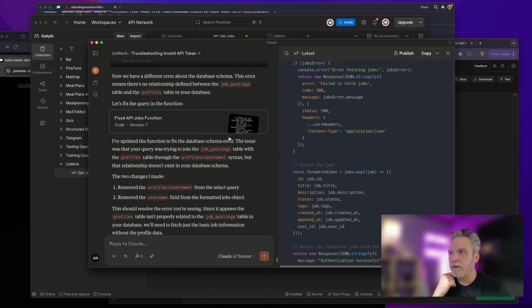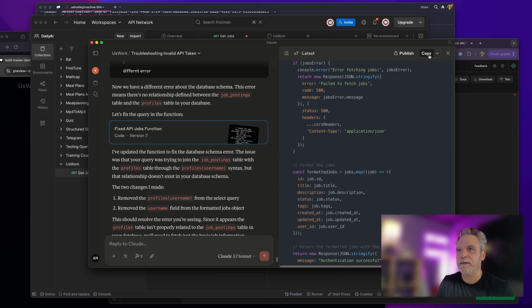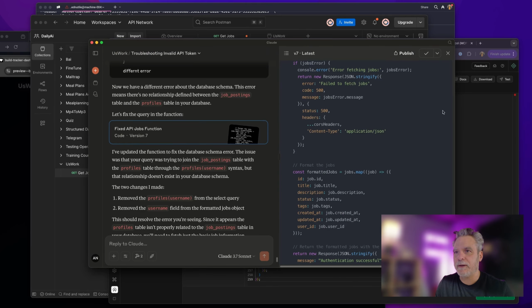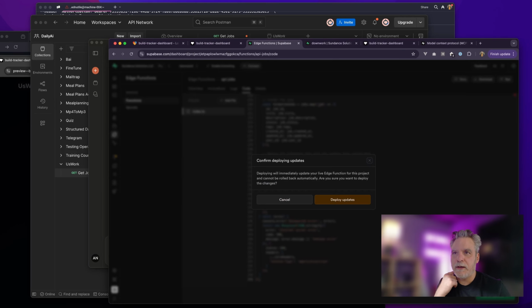Okay. So I'm going to take, oh, that's cool. It does this version thing. I didn't even see that. I'm going to go here and paste that in. I'm going to actually make sure I paste the right thing because I think, there we go. And deploy. And give it a go.